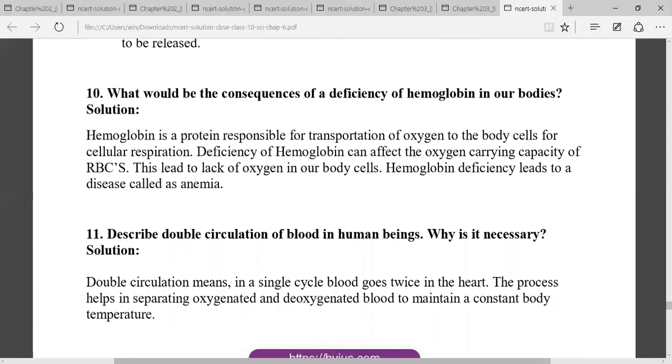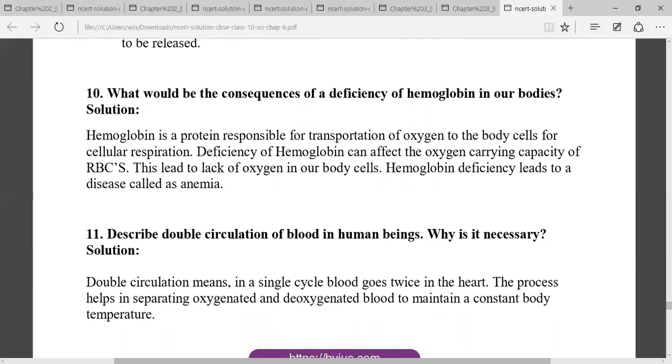What would be the consequence of deficiency of hemoglobin? So hemoglobin, you know, is a protein. It is responsible for the transport of gases in our body, especially the respiratory gases. So deficiency of hemoglobin can affect the transport of gases. So it leads to anemia.